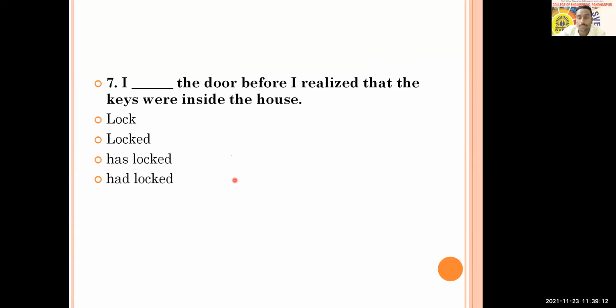Then next, question number 7 is in front of you. It says, I dash the door before I realized that the keys were inside the house. Here your options are lock, locked, has locked, had locked. Choose which one will be the correct one. I got answers from Pooja, Mansi, and Pragati. Others just think. You can get a clue from the verb realized, which will help you choose the correct option. Sakshi is also here.